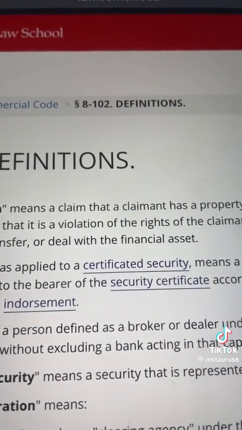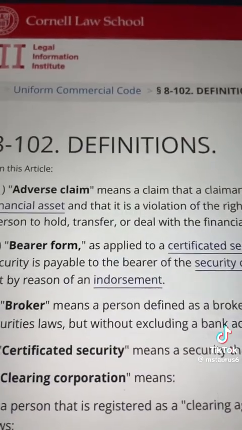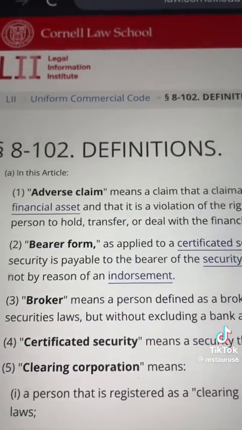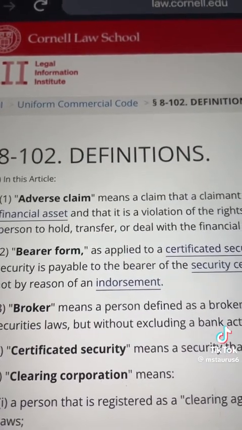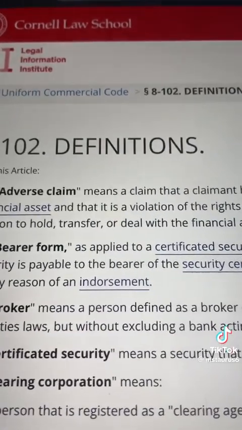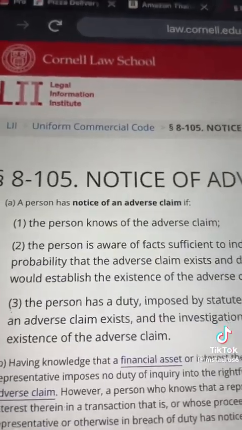Now, let's look at notice of adverse claim. 8-105, notice of adverse claim.